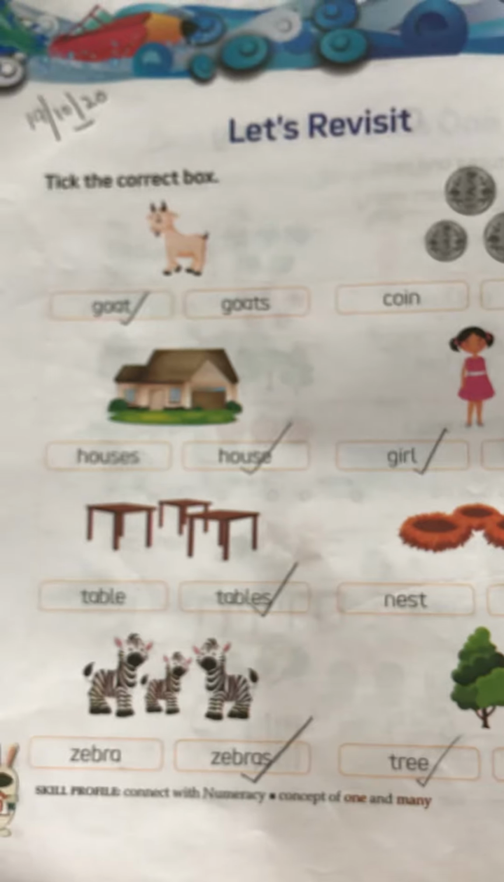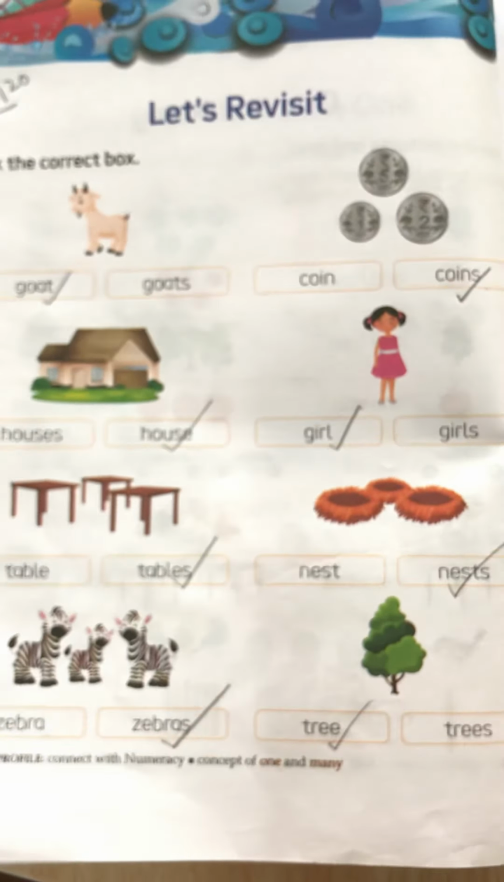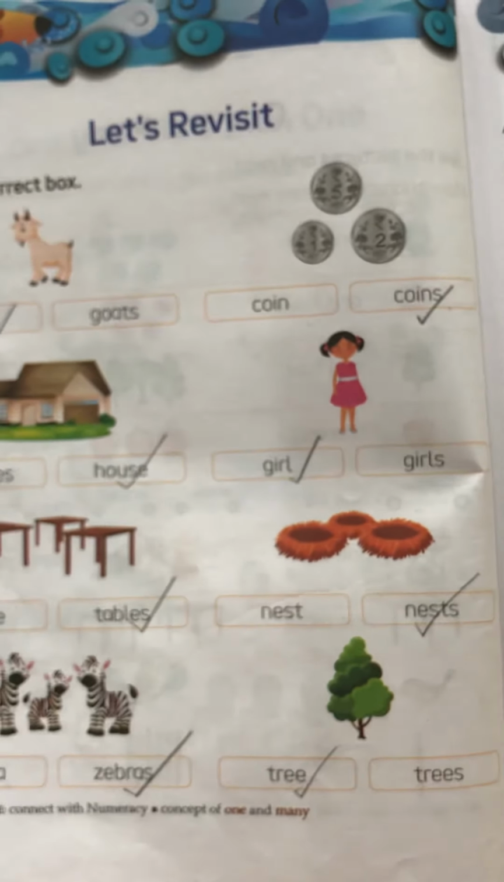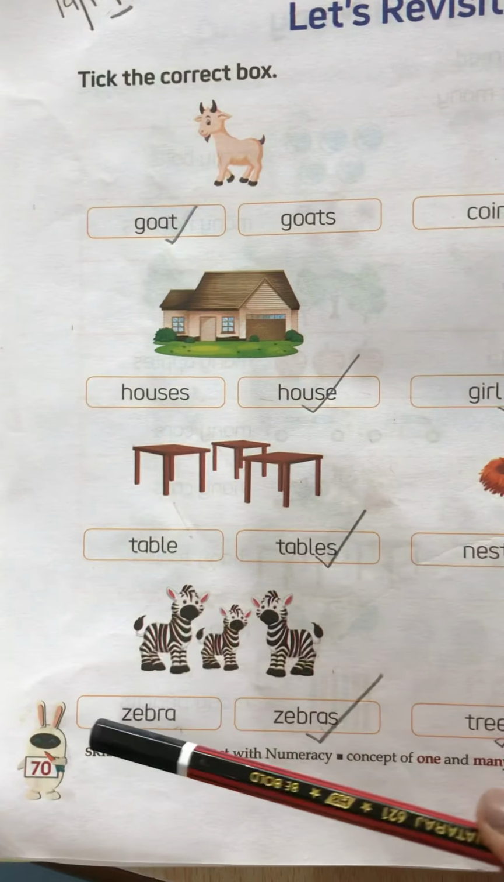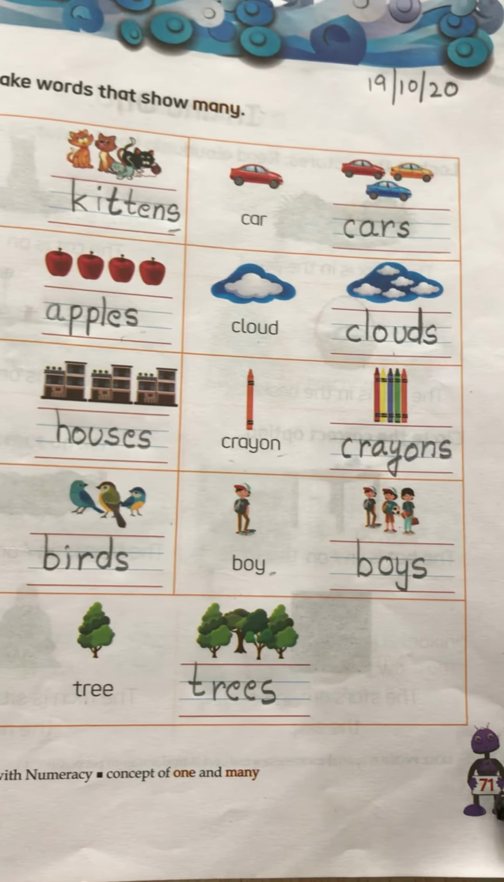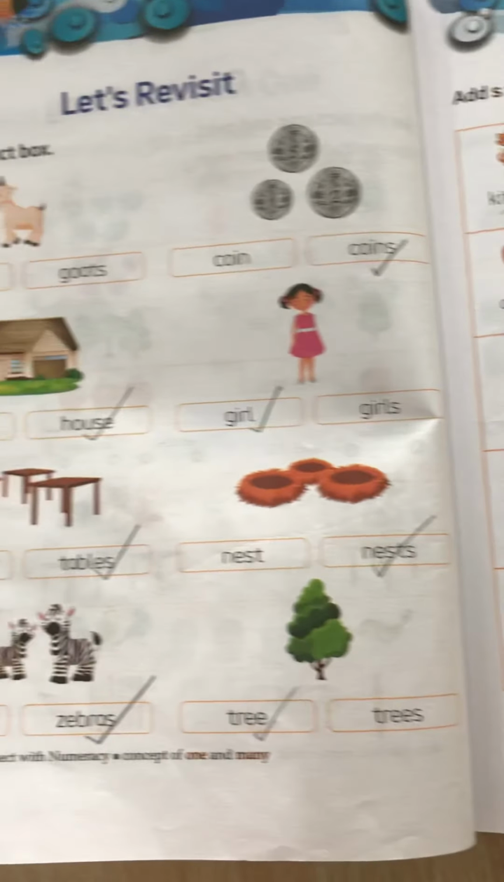So you watch the video twice and then you will be able to understand the concept, kids. Very simple. So just watch the video twice and then do these two pages. Page number 70 and page number 71. So do both these pages and share the work with me.